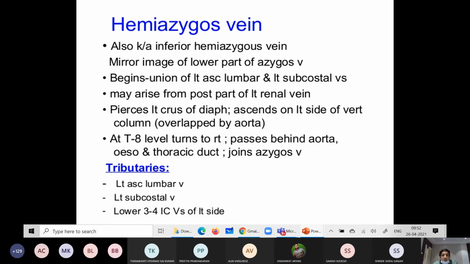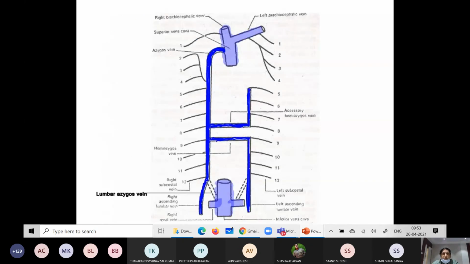Then it pierces the diaphragm and ascends on the left side of the vertebral column. At the level of T8 it turns to the right. What are the tributaries of the hemiazygos vein? Left ascending lumbar, left subcostal, then the lower 3 to 4 intercostal vessels on the left side. These are diagrams showing the main azygos vein and their tributaries with the hemiazygos and accessory.